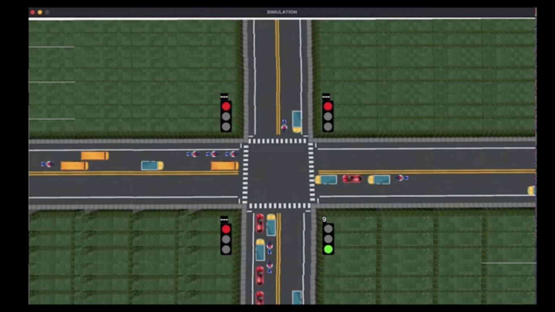In this way, we can avoid congestion. Vehicles in a high traffic density area will not have to wait for a long time, because time allotted will be based on the vehicle density on that side of the road.